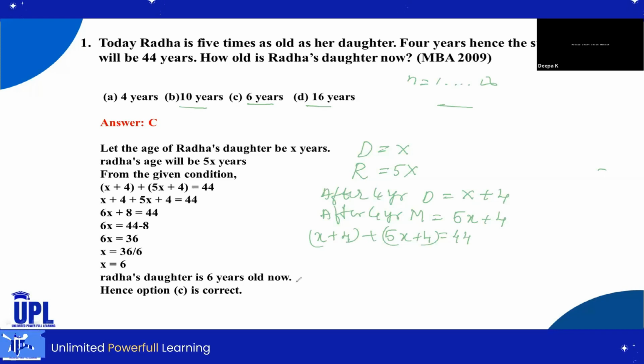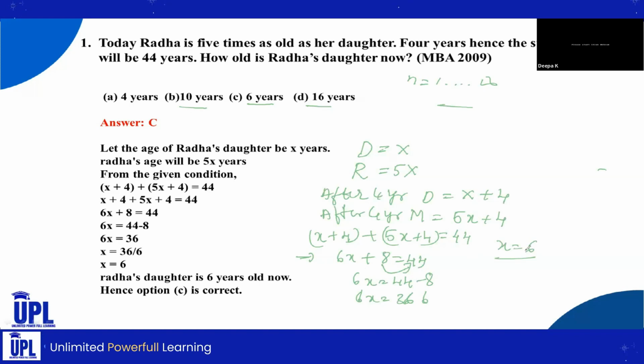So we will simplify this equation. We will get X plus 5X, that will be 6X, plus 4 plus 4, that is 8, equal to 44. Then take 8 to the right side, then it becomes 44 minus 8. 44 minus 8 becomes 36. Then the value of X will be 6. So the value of X is equal to 6.